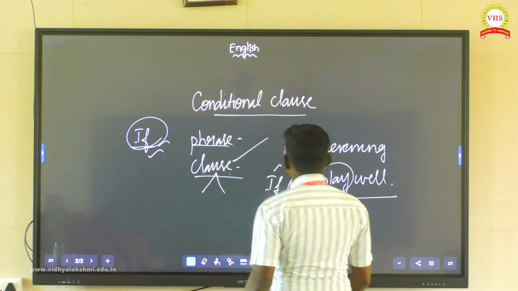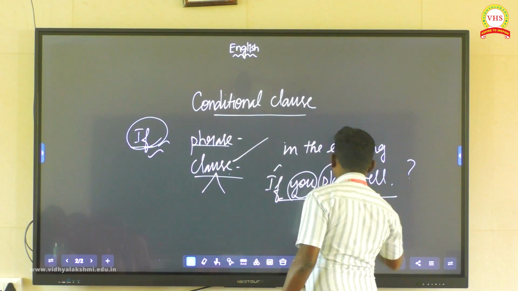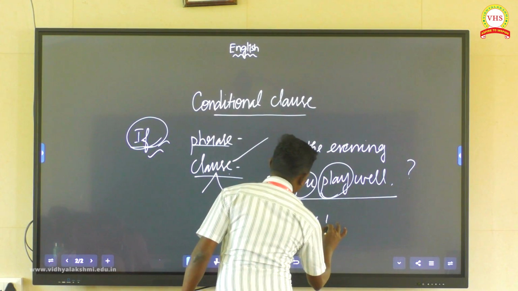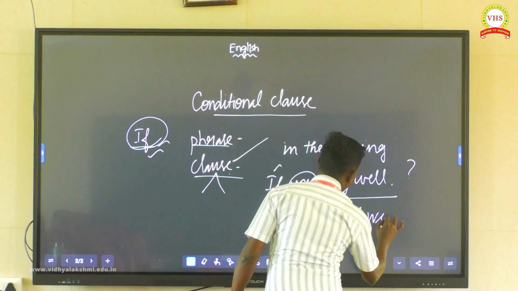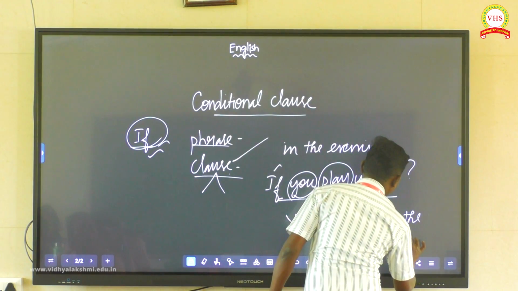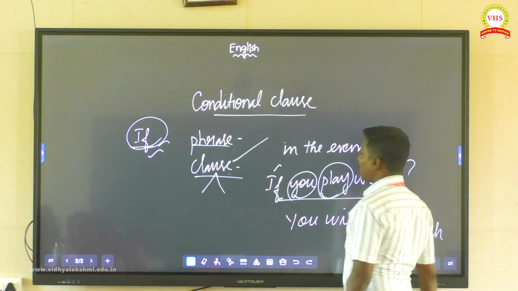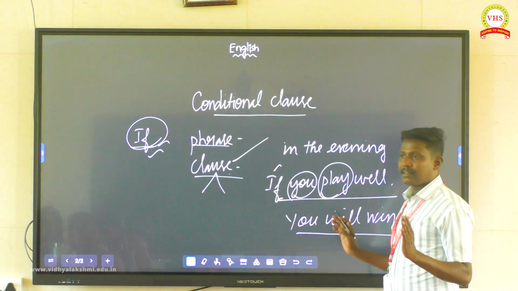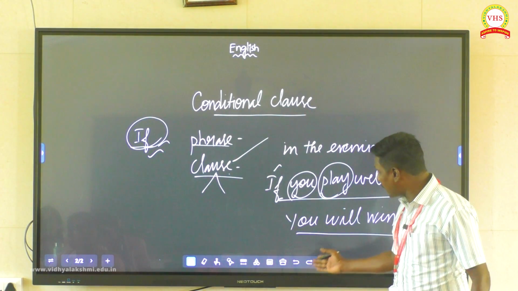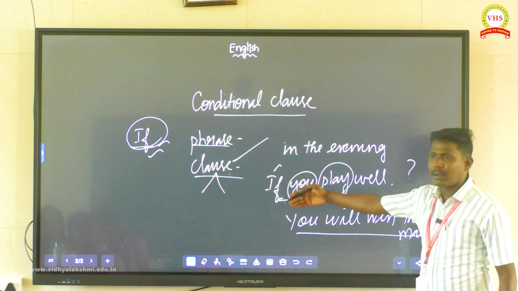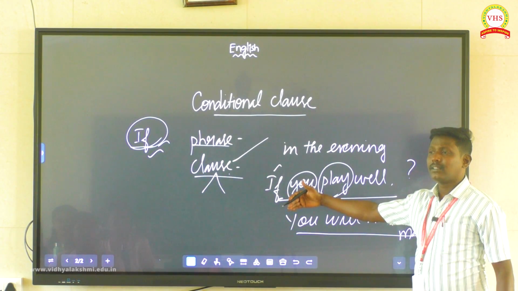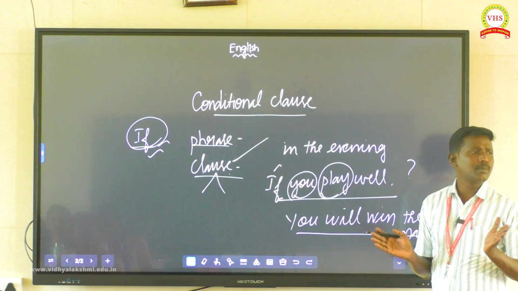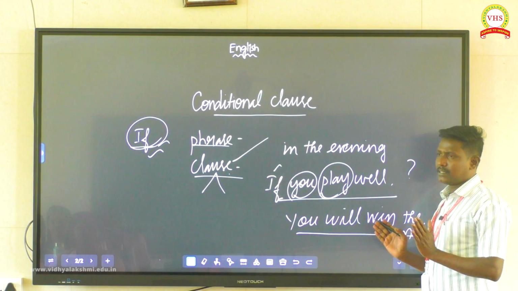Okay. So now, if you play well, what would happen? You will win the match. Understand? This is the main clause. Subject, verb and the complete sense is there. You will win the match. It can stand alone and give the complete sense, with no need to depend upon the subordinate clause. But a subordinate clause has to depend upon the main clause to give the complete sense. These are the differences between a subordinate clause and a main clause.